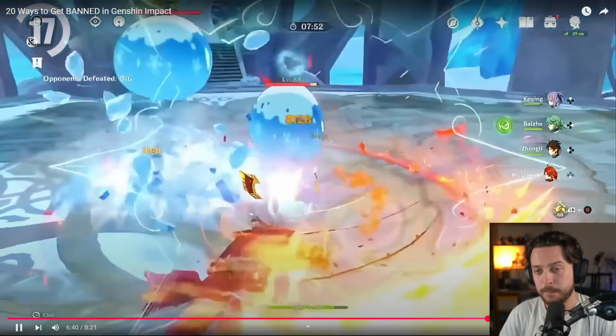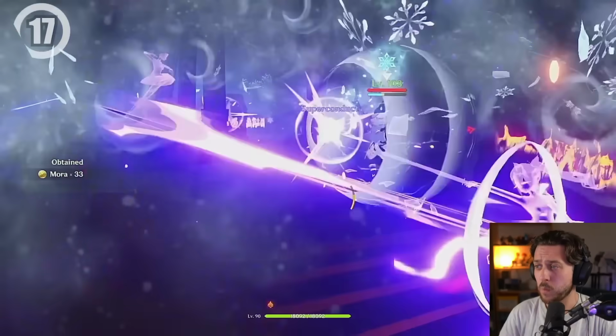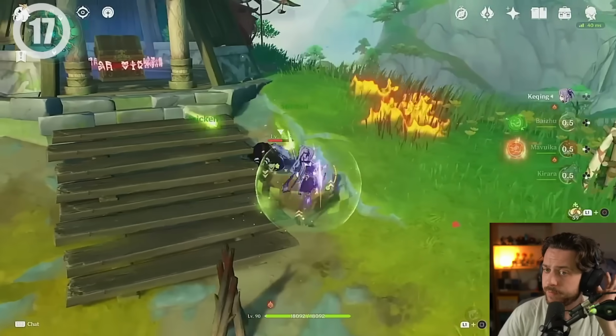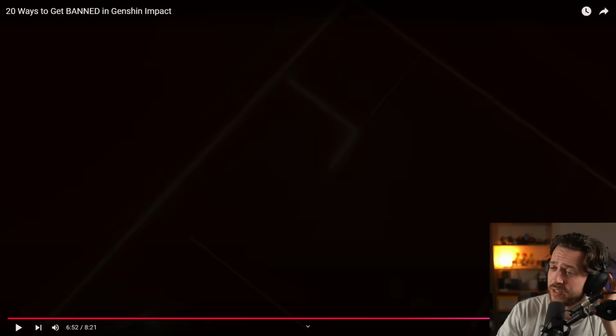Hoyoverse has become more and more aggressive in taking action against leakers, and this can extend to players or content creators who widely distribute that content. 100%. So this is bad news if you're a Genshin player who likes to see things very early. But it doesn't go that far. I mean, Raiden Shotgun's still around, probably scrounging somewhere for leaks, right?